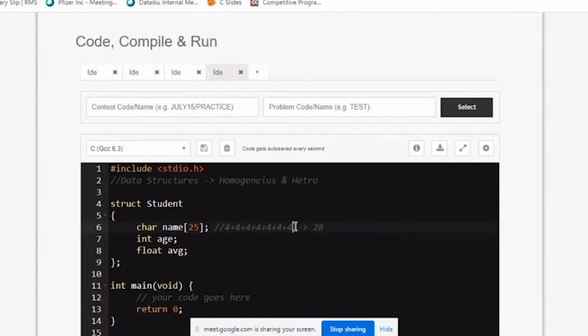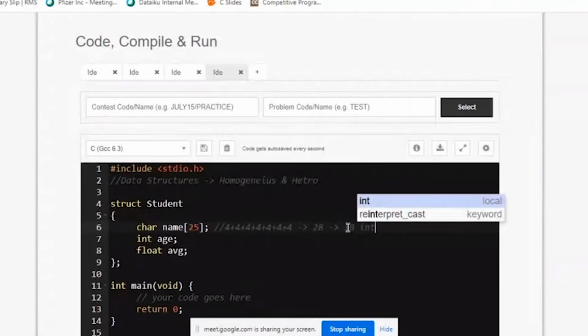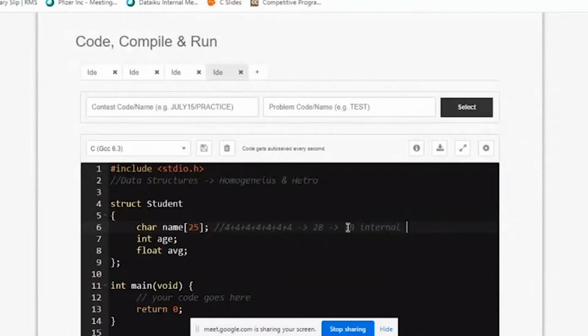In a computer also the same thing is happening. You want 25, but what to do? The computer does not have a room of 1 byte. The computer has a room of 4 bytes. So minimum it has to give you 7 rooms, and you know that you require only 25, so you are wasting 3 bytes. That's okay. It is called internal fragmentation. It's not a big deal for your computer to waste 3 bytes.